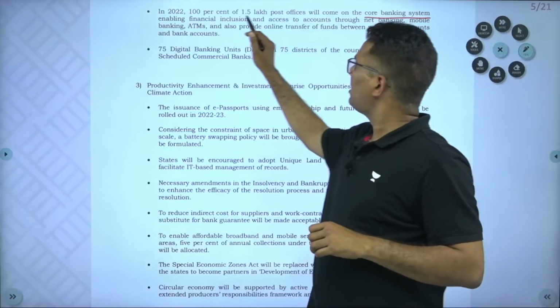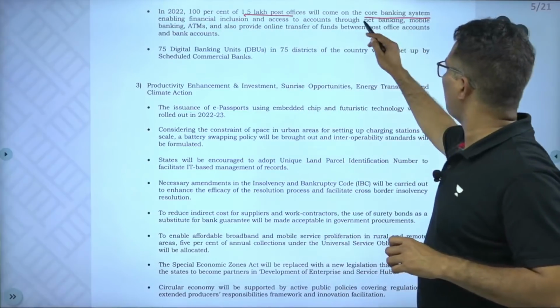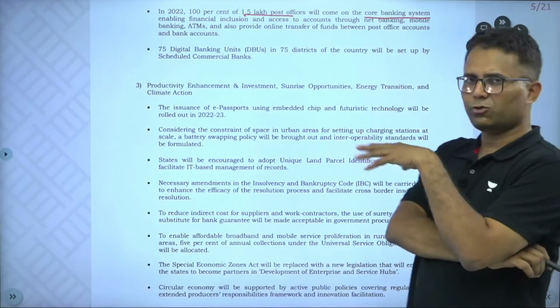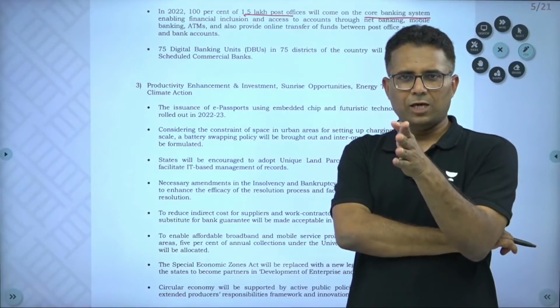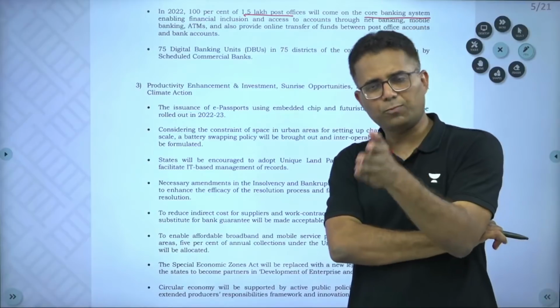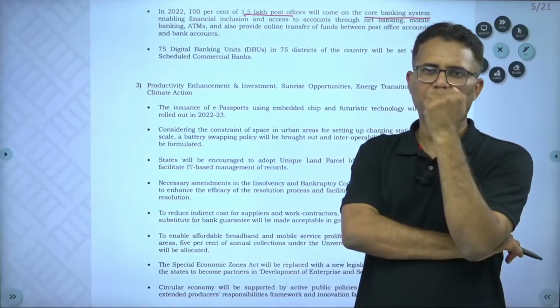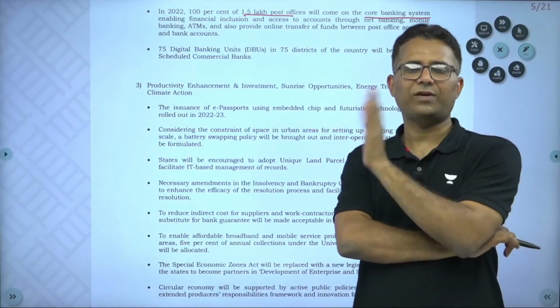So in 2022, 100% of 1.5 lakh post offices will be on the core banking system, enabling financial inclusion. So what you can do is transfer funds from one post office to another easily. You can transfer between a post office and a bank also, and of course if you can do that, you can withdraw from the ATM and other things. So it is going to help a lot in financial inclusion.